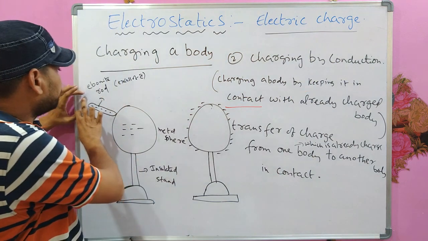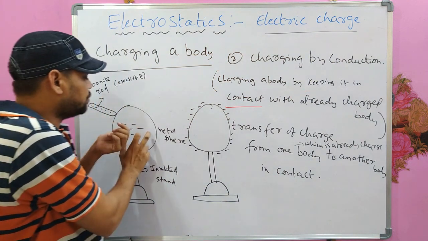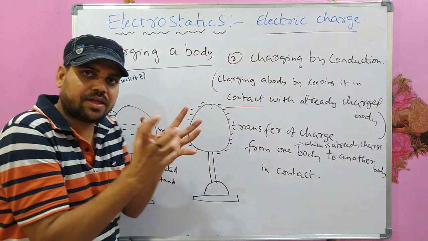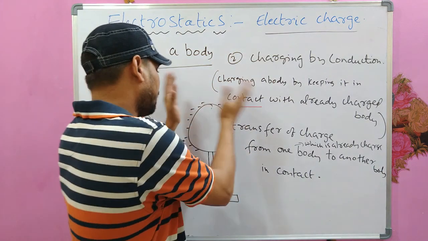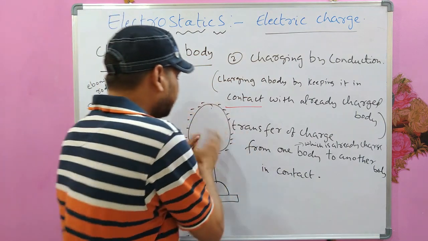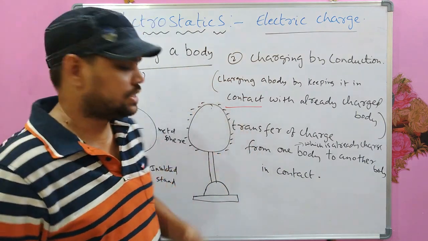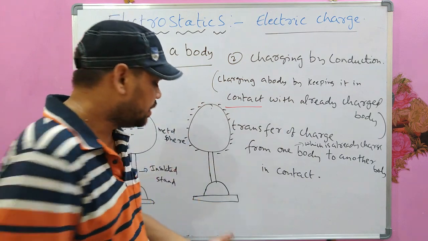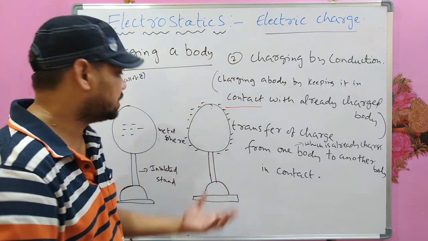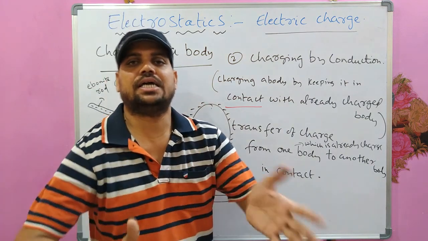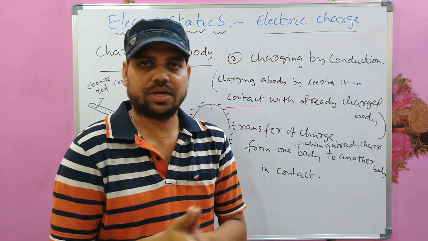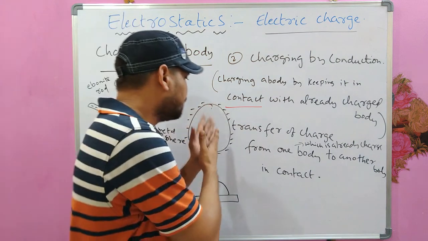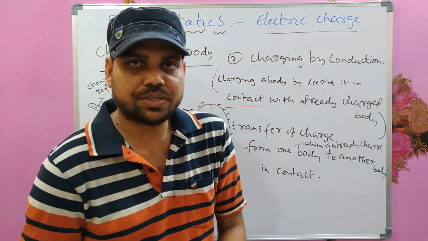So the charge from the ebonite rod is transferred to the metal sphere, and because of the repulsion between like charges, those electrons are distributed over the surface of the sphere, and those charges are not transferred to the earth because of this insulated stand. So this is how conduction helps us to charge a body. In this case we can also charge a metal sphere with positive charge.